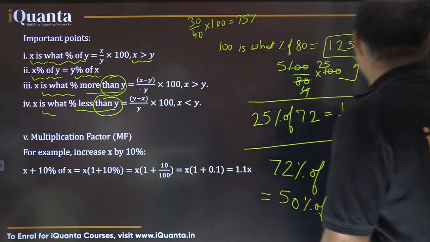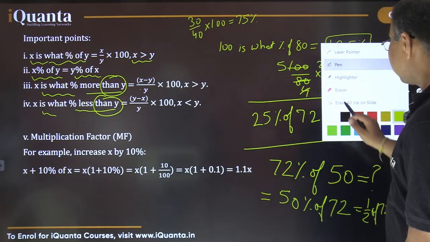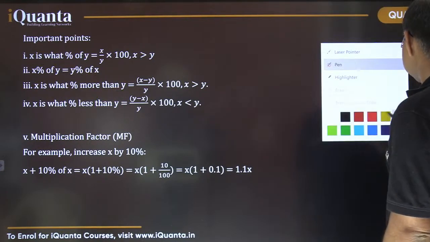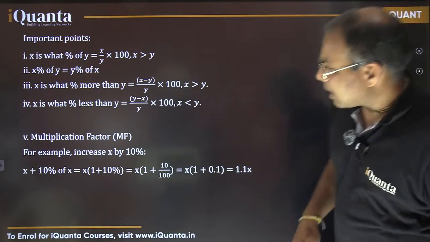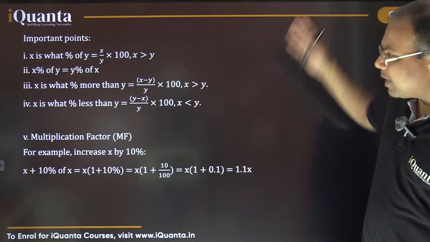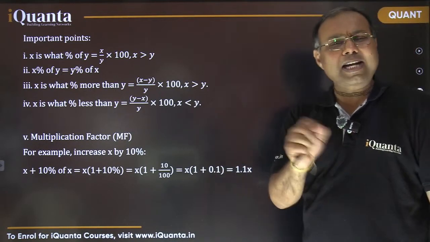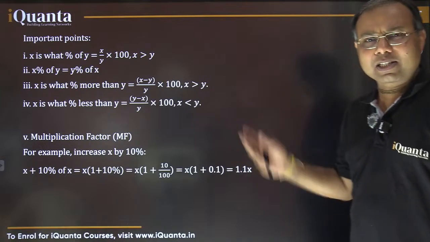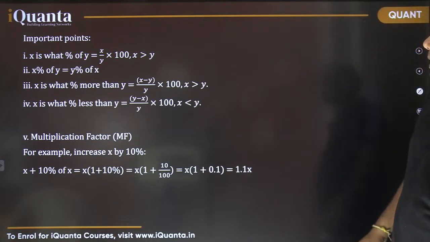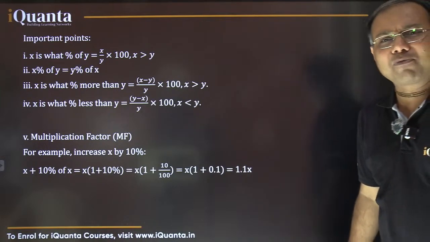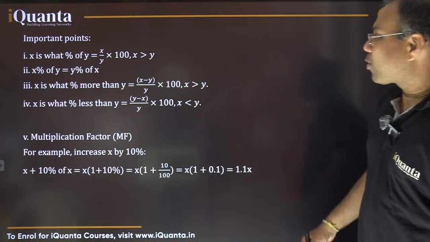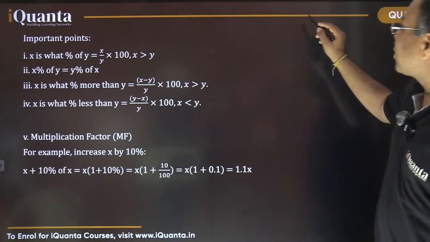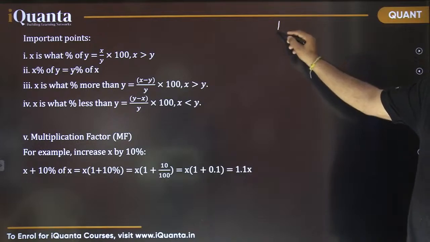So the example for you is here. I'm erasing this previous part. And by the way, if you wish to take a screenshot of all these important points, it's better if you write them in your own hands. And if you want to take a screenshot also, that can be done anytime by pausing the video, isn't it? Okay, so I'm writing a question for all of you. Please calculate. There are two persons, say A and B.